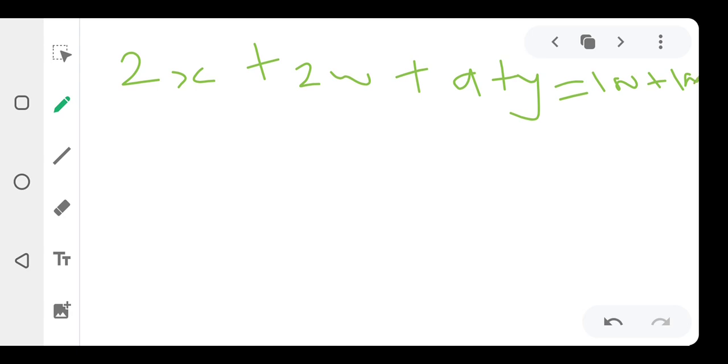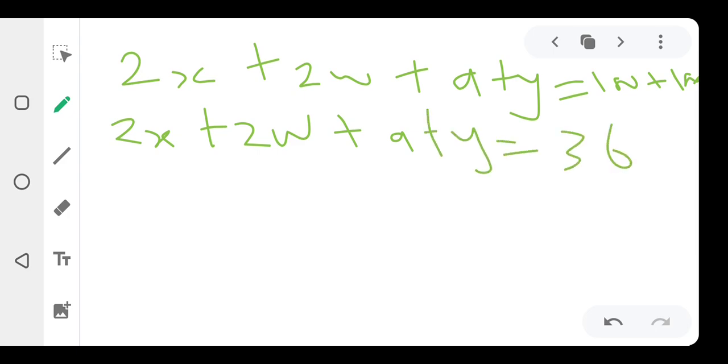Alright, so in that case now, we're going to have 2x plus 2w plus a plus y equals 360. That's the addition of equation 1 and equation 2. The 2x will be added to the 2w, the a will be added to the y, and the 180 will be added to the 180 again. So we're going to have 2x plus 2w plus a plus y equals this. Don't forget, this is what I added together.